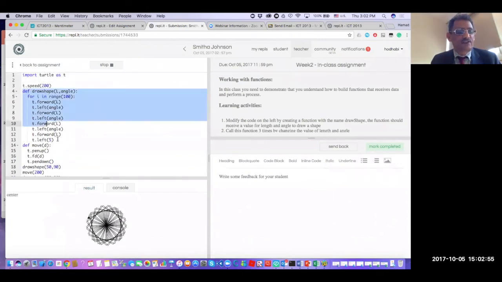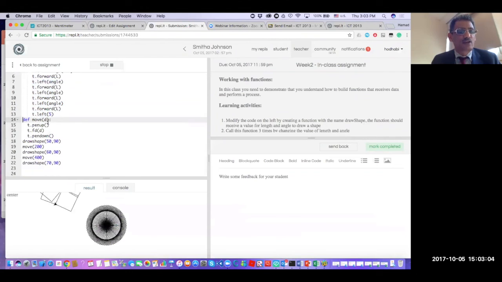So created the first function, which is very good, and then created another function called move D, which basically goes to a new location, and then that function will take the pin up, move forward by D, and then move the pin down.